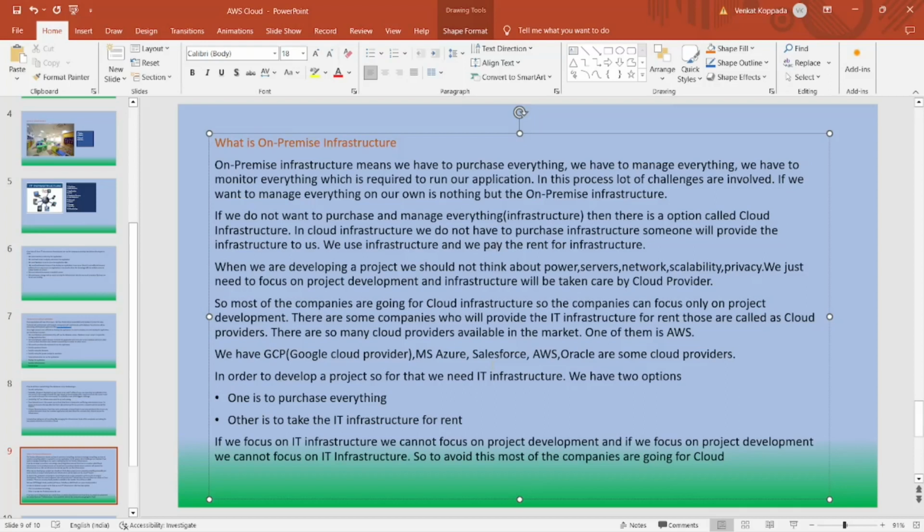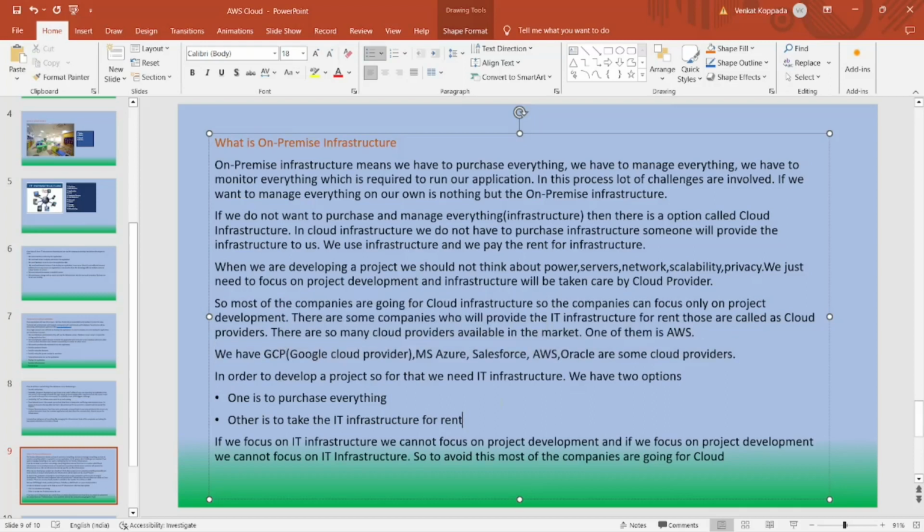There are some companies who will provide the IT infrastructure from their end. Those are called cloud providers. There are some cloud providers available in the market. One of them is AWS. We also have GCP, that is Google Cloud Platform, MS Azure, Salesforce, Oracle. These are some cloud providers available in the market.